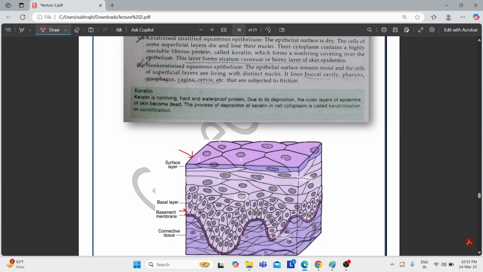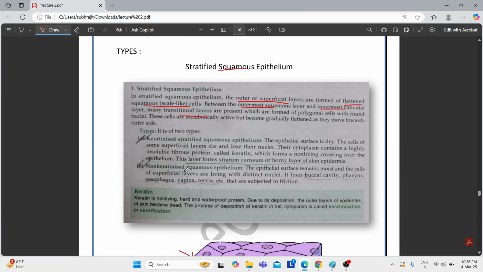That means there is a transition between the squamous or flattened cells and the columnar or cuboidal cells, and that's why this region is called the transitional layer, which is formed of polygonal cells with round nuclei.